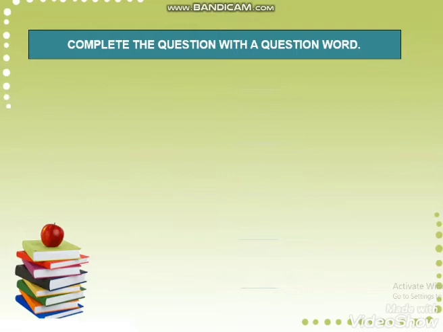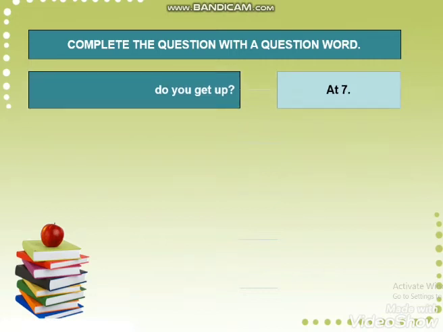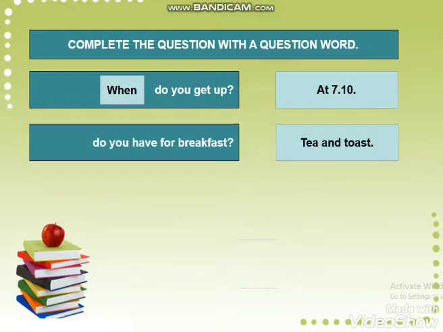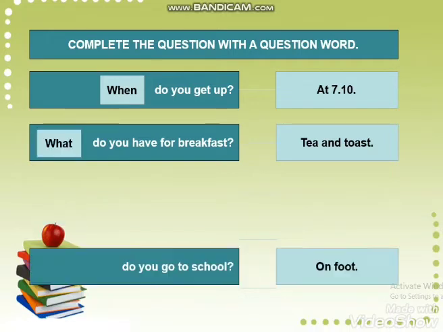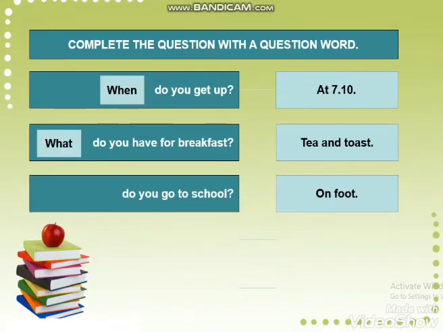Complete the questions with a question word. Do you get up at 7? Here we have a time, so we have to ask with when. Excellent. Do you have for breakfast tea and toast? So the answer is a thing. So what should you add? You have to add what. Excellent. Do you go to school on foot? Here is a way to go to school, right? So you have to add how. Thank you.